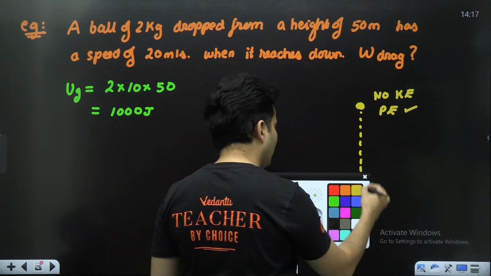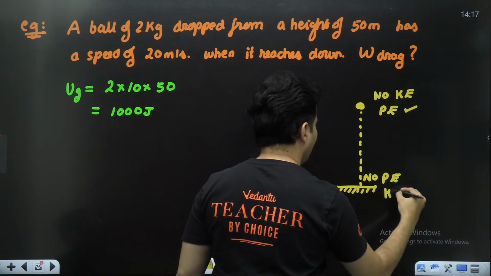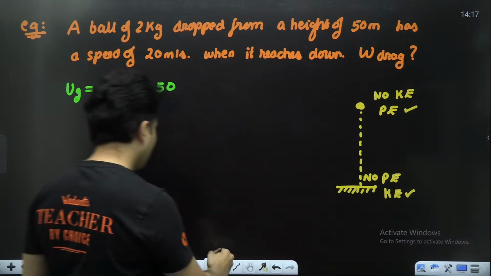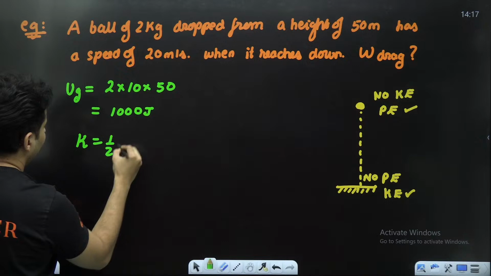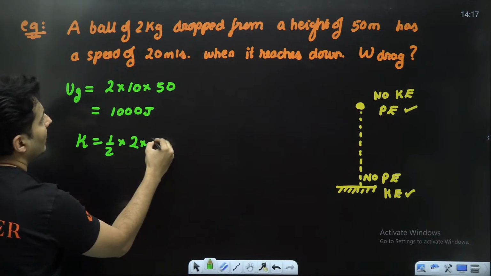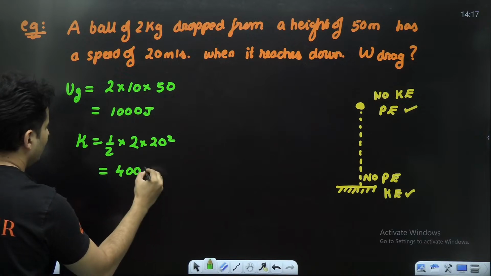But when it comes down, potential energy is not there, kinetic energy is there. How much kinetic energy does it have? We can find that also. Kinetic energy is half into mass into velocity squared. How much is the velocity? 20. The 2 cancels, it will become 400 joules.